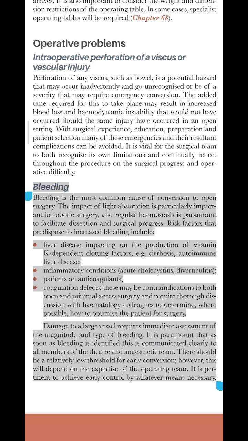Damage to a large vessel requires immediate assessment of the magnitude and type of bleeding. It is paramount that as soon as bleeding is identified, this is communicated clearly to all members of the theater and anesthetic team. There should be a relatively low threshold for early conversion. However, this will depend on the expertise of the operating team. It is pertinent to achieve early control by whatever means necessary.